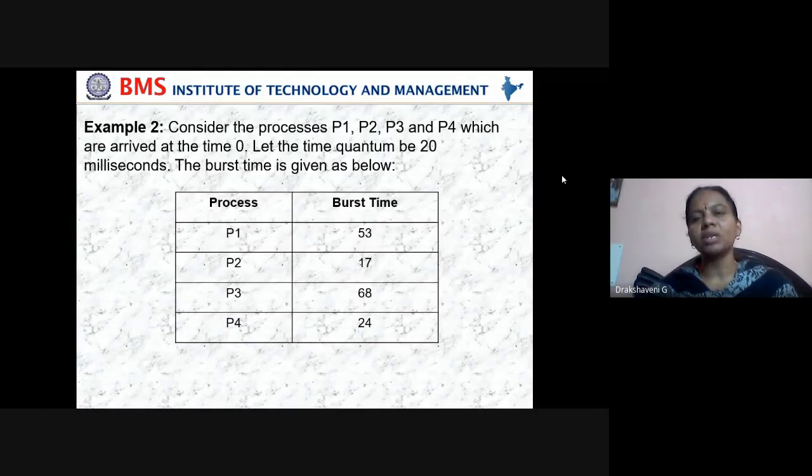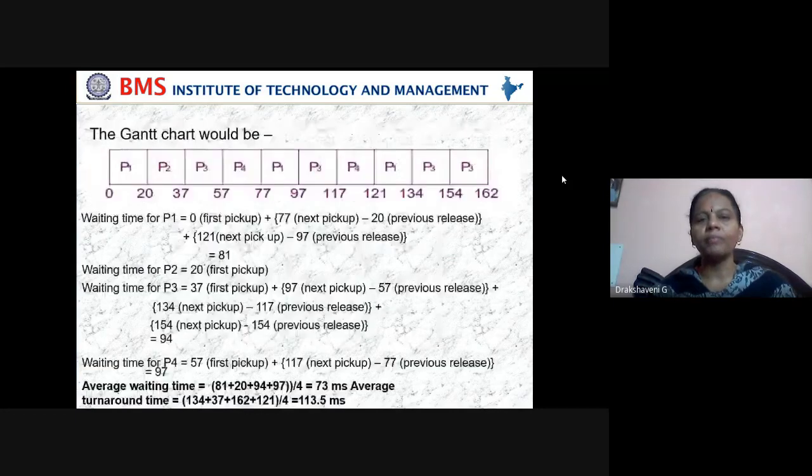In a similar fashion, we considered one more example where the time quantum is increased. In the first example it was only 4 milliseconds. Now we have increased the time quantum to 20 milliseconds. The burst times are given as 53, 17, 68, and 24. We saw how this is done, and calculated waiting time for all, average waiting time, turnaround time, and throughput.